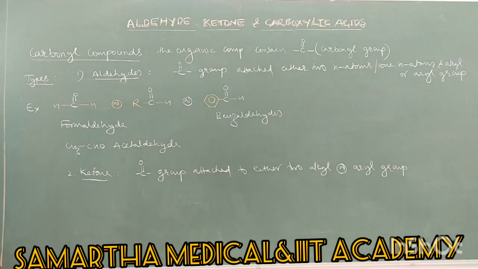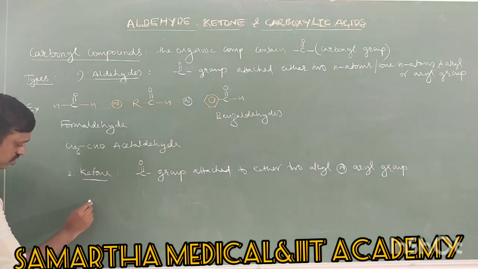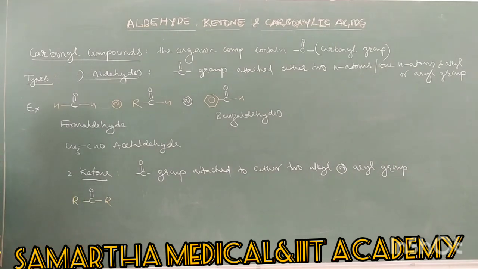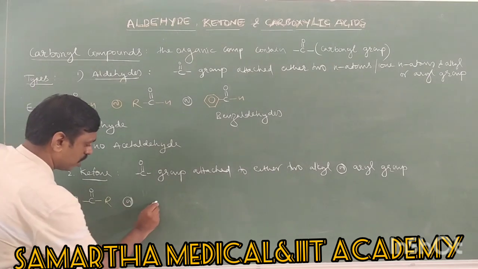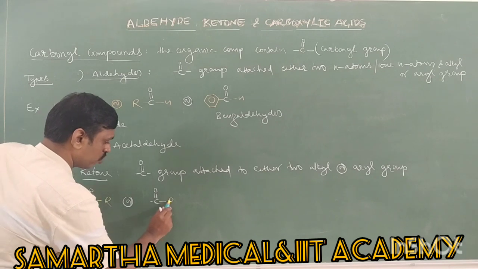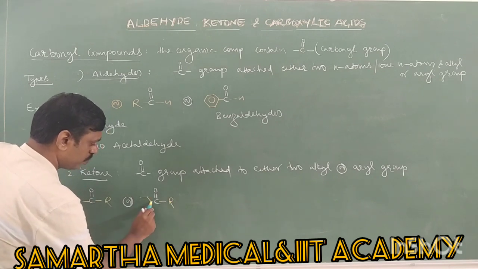called ketones. Let us see a general example. C double bond O is a carbonyl group. This carbonyl group should be attached to alkyl groups on both sides, and this is a ketone. Or the carbonyl group is attached to an alkyl group on one side and an aryl group on the other side.